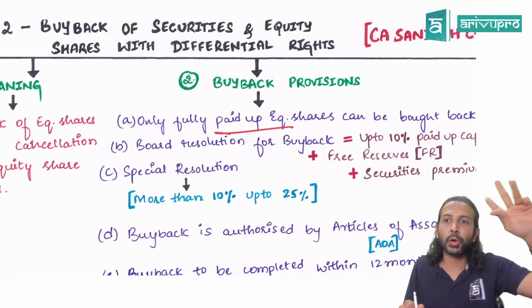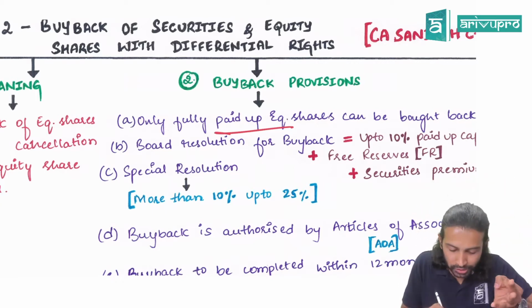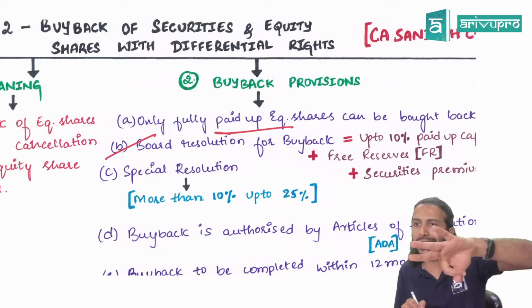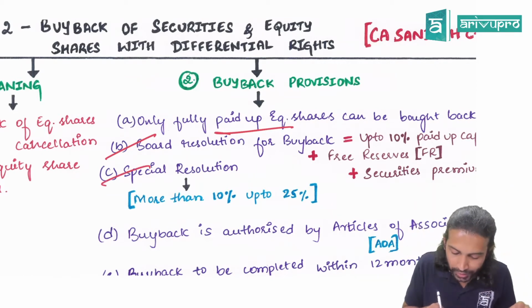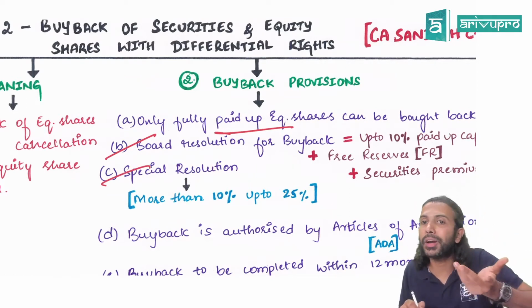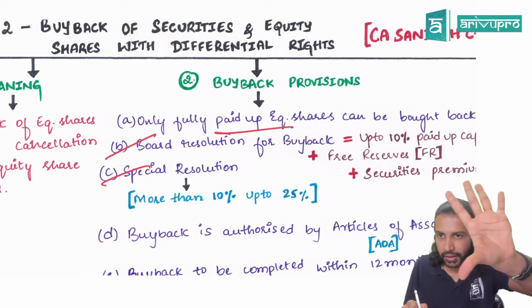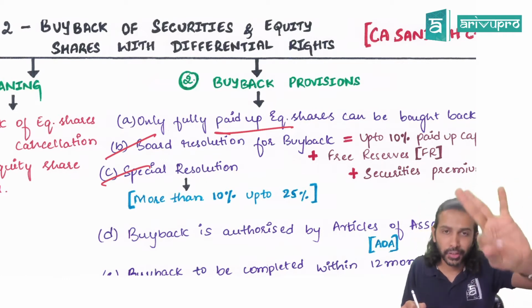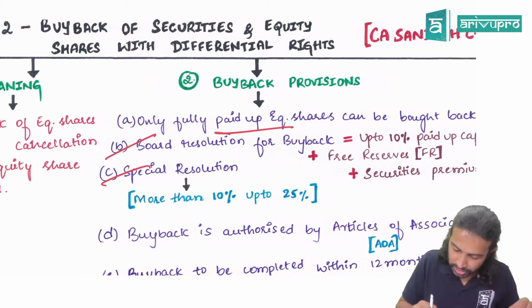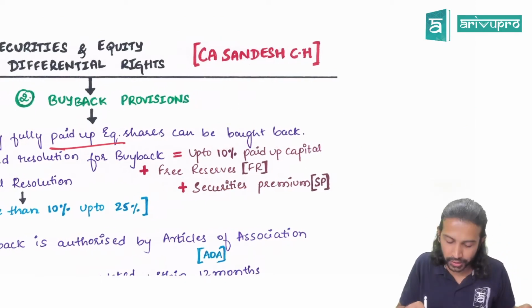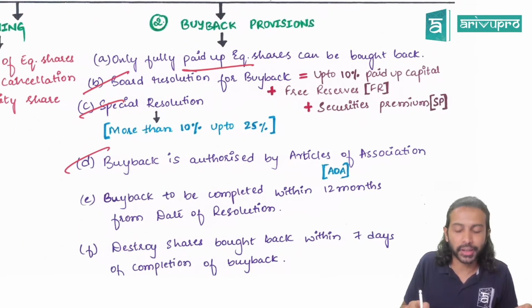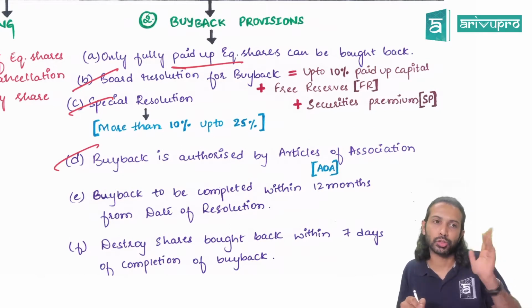If you're buying back up to 10%, then only a board resolution is good enough. If you're buying back more than 10% but up to 25%, then we require a special resolution. 10%, 25% of what? Paid up equity share capital plus free reserve plus securities premium. That's what I've written here. Next, buyback should be authorized by the articles of association.